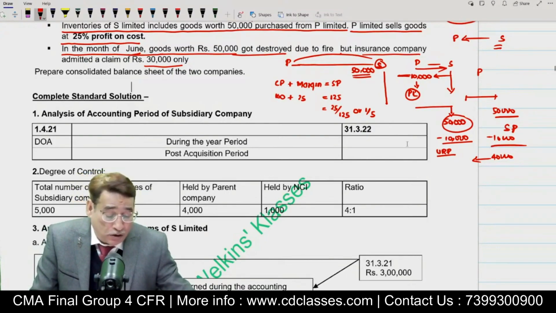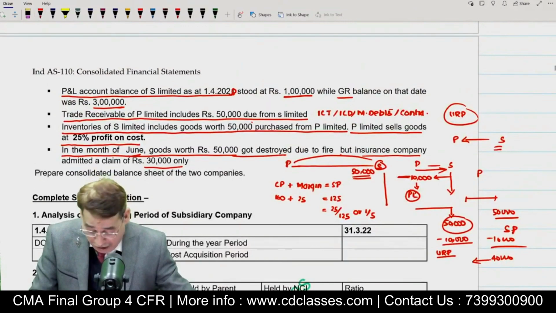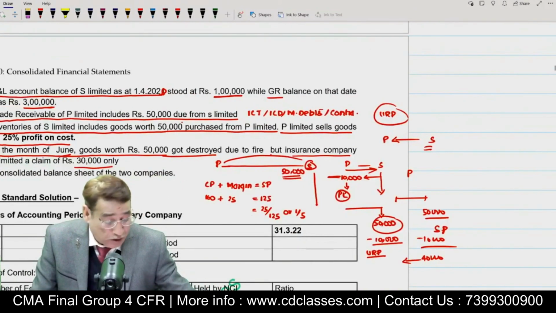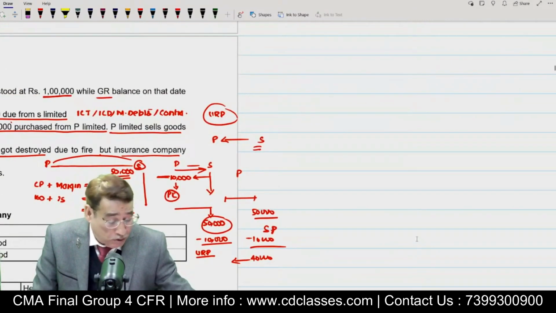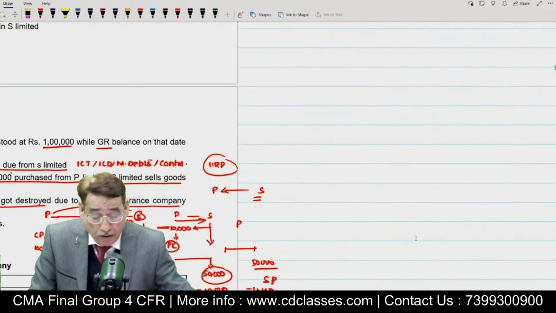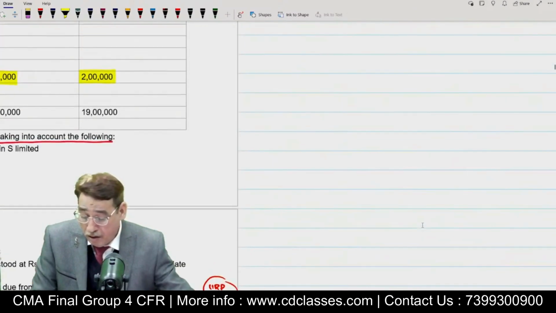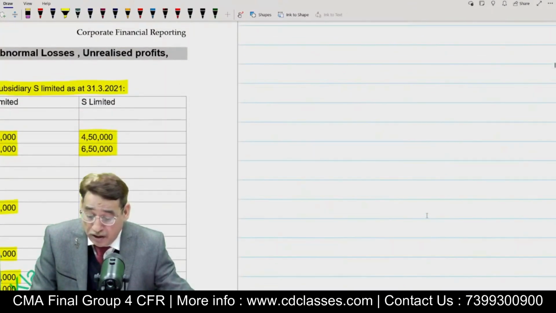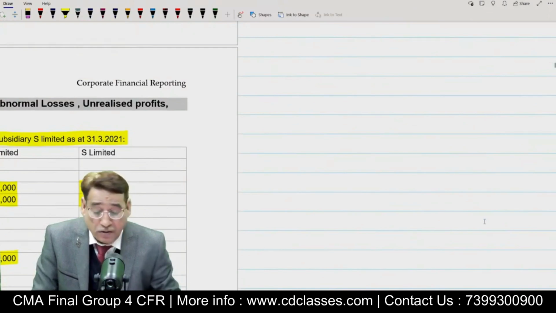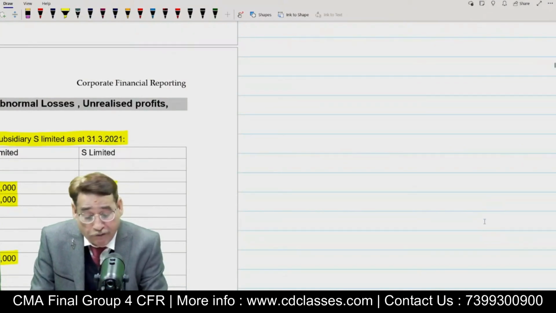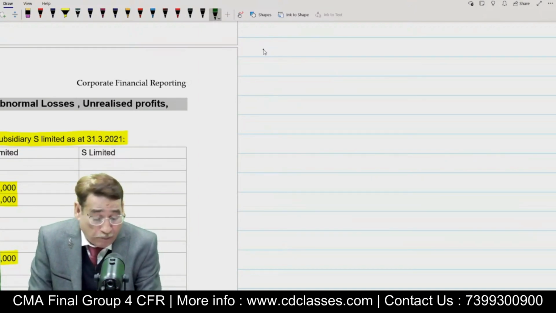After having gone through this particular question, now let me come to the straight points and start solving this one. Clear? In order to solve this question, as usual, because these are initial questions and I do not want to take any sort of risk, I want you to get firm control over the things. So this is, I think, 1.3. To solve 1.3, under step number 1, as usual, I am going to do the analysis.